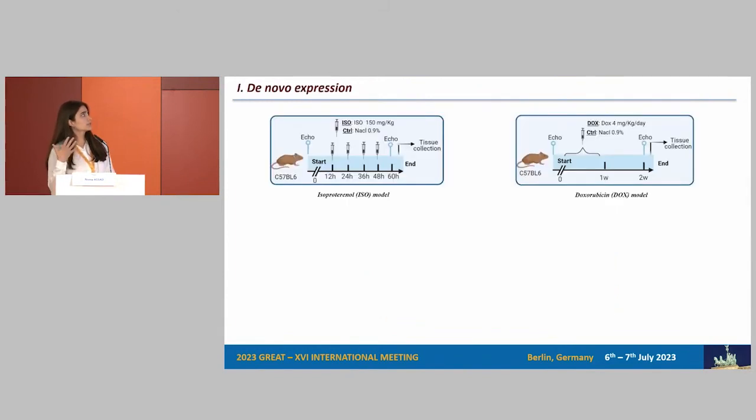Now, in order to study the expression of DPP3, we use two different mouse models of acute cardiac dysfunction, pharmacologically induced by either injection of isoproterenol in the first model on the left, the ISO model, or by injection of doxorubicin, the DOX model. At the end of each model, we collect plasma samples and we harvest the organs.